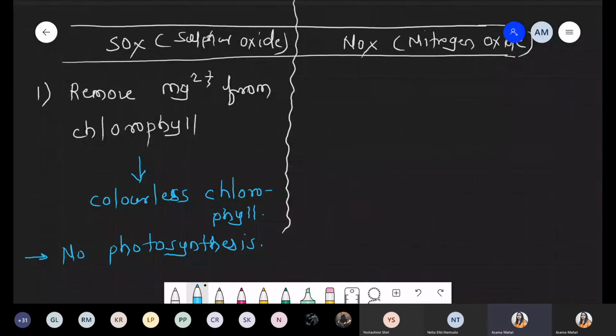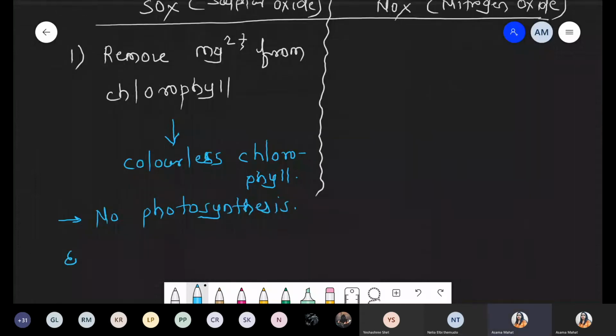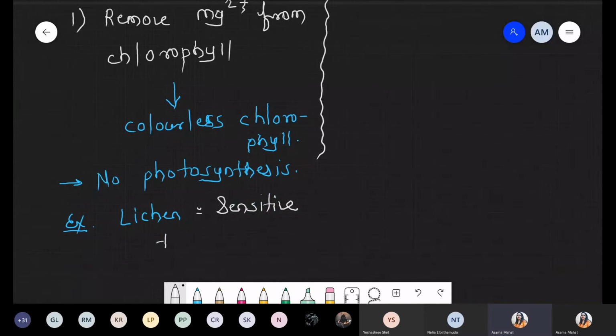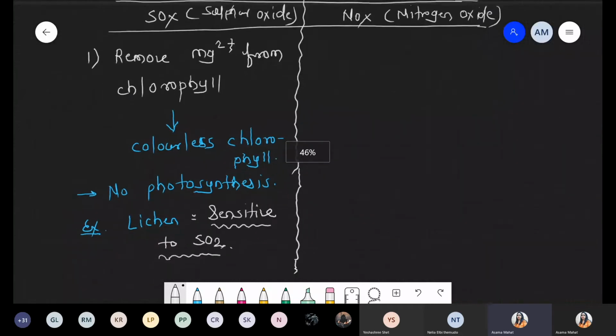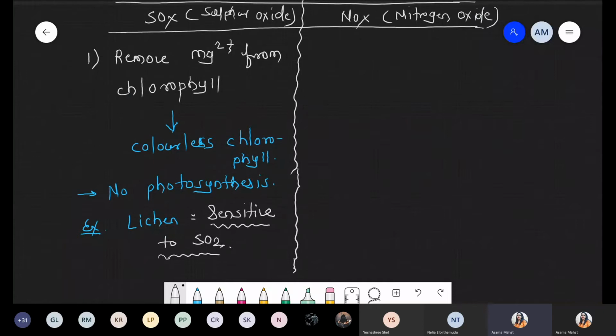And we already discussed this point, lichen basically sulfur oxide, right? So in this condition, we are taking one example, that is lichen, which is sensitive to SO2. Okay. So again, we can say that lichens are good pollution indicators also. So revise the chapter, because in biological classification we already discussed in detail lichen and the mycorrhiza.